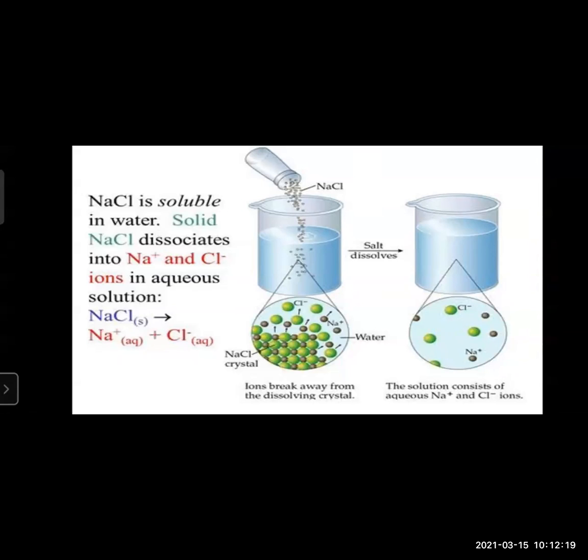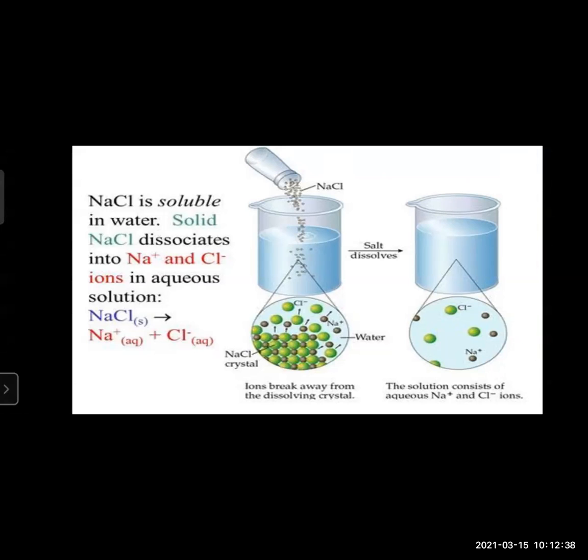What will happen? When an ionic compound like sodium chloride starts dissolving in water, we know that water molecules are also present in that solution. We are dissolving sodium chloride in water only, no? So what will the water molecules do?